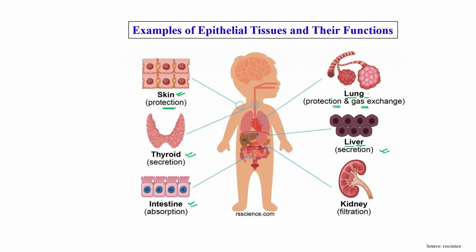This epithelium may be present on the outer membrane of the intestine, and it also contains a certain kind of cilia. You can see over here. What is the function of intestine? Absorption, right? Similarly, it can be present on the outer surface of kidney, which is mainly responsible for filtration.